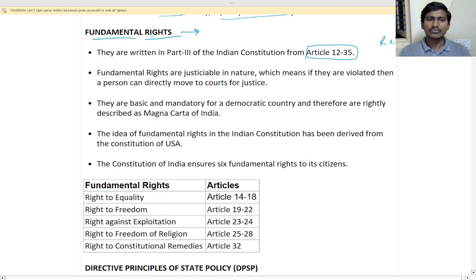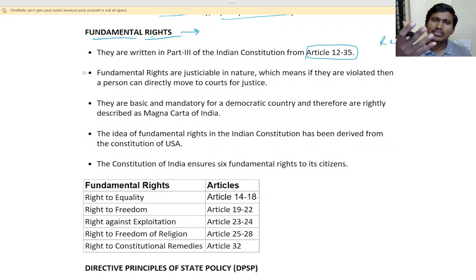So fundamental rights are justiciable in nature, which means if they are violated, then a person can directly move to the court of justice. No one can force you to drop these rights, isn't it? So if anyone is forcing, or if someone violated them, that is against the rights, then you can go to the court and get justice. The basic and mandatory rights for a democratic country are therefore rightly described as the Magna Carta of India.